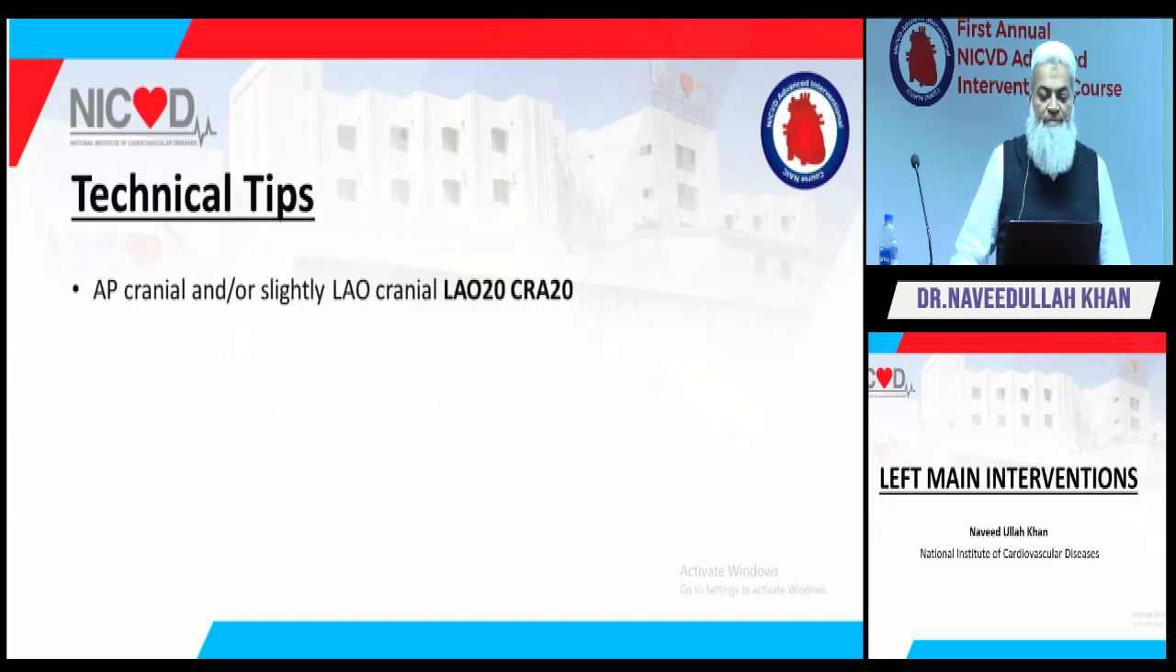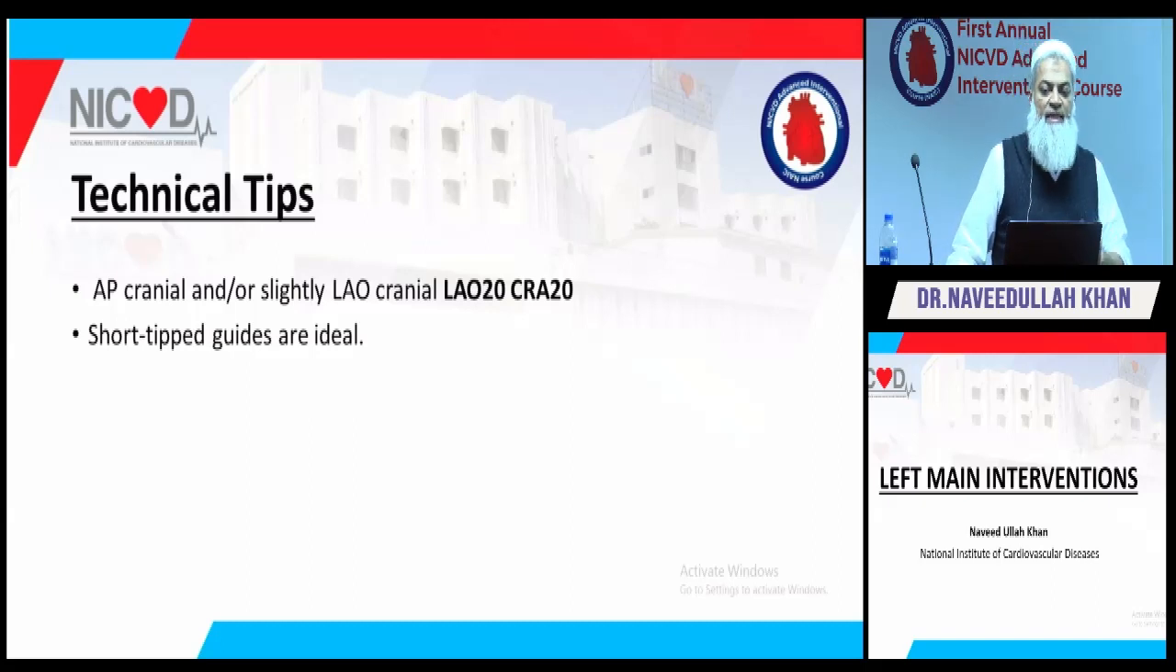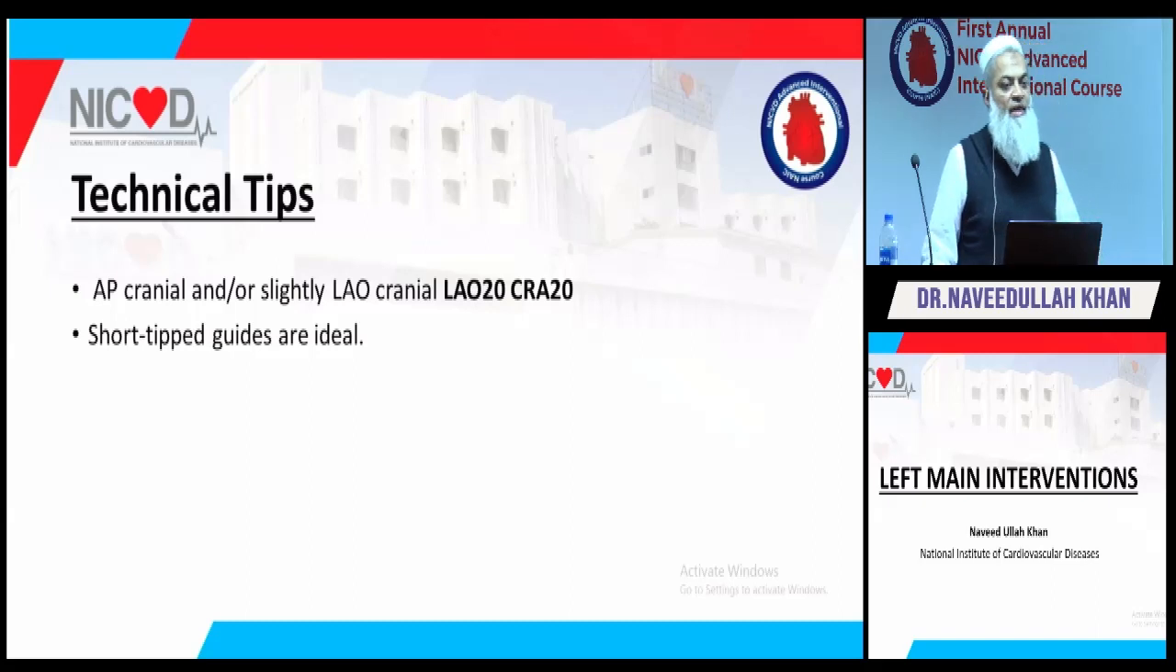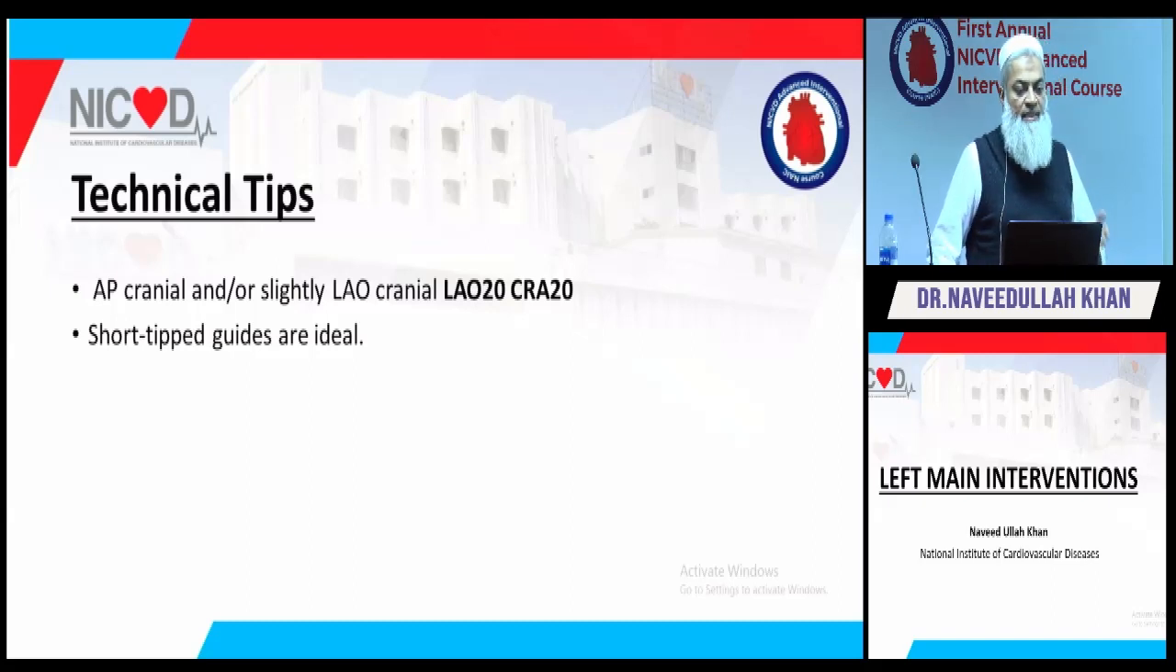So some technical tips. I'll be quick on this one because most of us are already doing these things. So epicranial or slight caudocranial, usually जो हम बार बार कहते रहते हैं, AP caudal 20 cranial 20, is most of the time, more than 90% of the cases, the standard view. You can visualize the ostial left main. Short tip guides are ideal. Avoid AL guides, हम करते भी नहीं है वैसे भी. AL type of guides usually try to stick into the left main and they can cause dissection and damage, and it's difficult to handle.